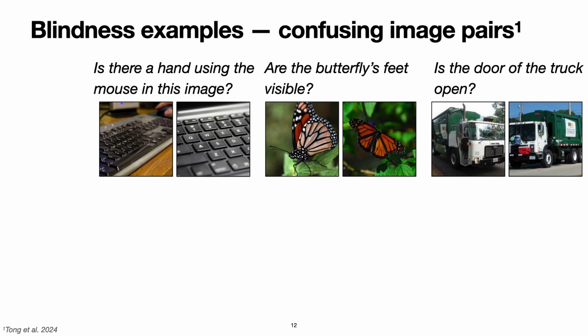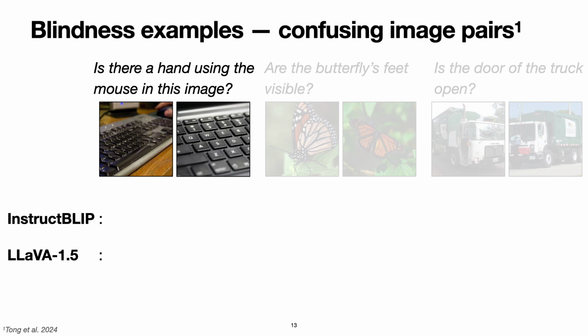As motivation, let's examine a recent challenging benchmark, MMVP by Tong et al. It uses image pairs with small visual differences. This exposes the struggles of recent VLMs to detect these changes, hence their visual blindness. We start evaluating InstructBLIP and LLaVA by asking if a hand is using the mouse in this image. The answer is yes for the first image and no for the second.